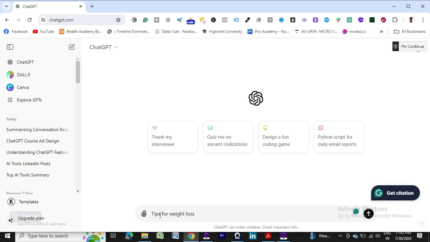You write it and press enter, or you can click this arrow. It's a little bit slow, let me check.